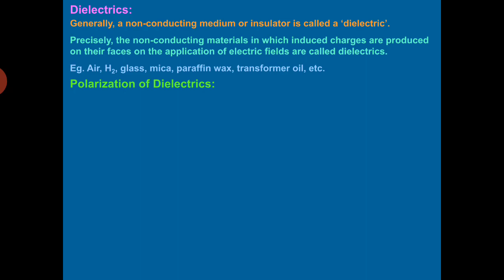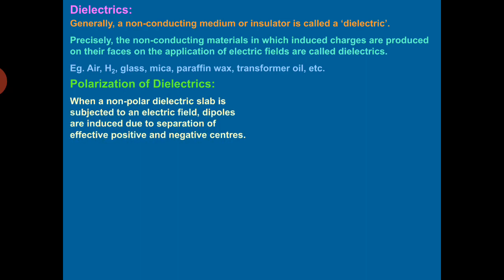Dielectric, as already told, it is a non-conducting medium, that is an insulator, in which charges are not induced, rather they transmit the electrical effects. Now how can they be polarized? Let us explain this. So when a non-polar dielectric slab is subjected to an external field, dipoles are induced due to separation of effective positive and negative centers.